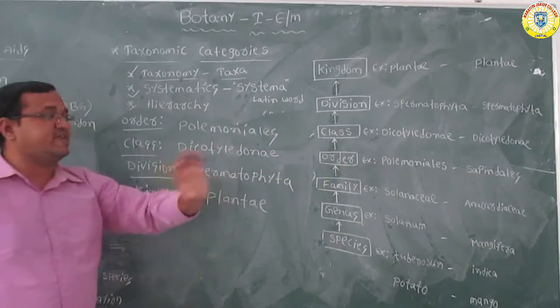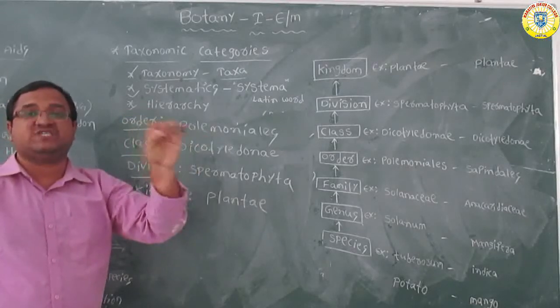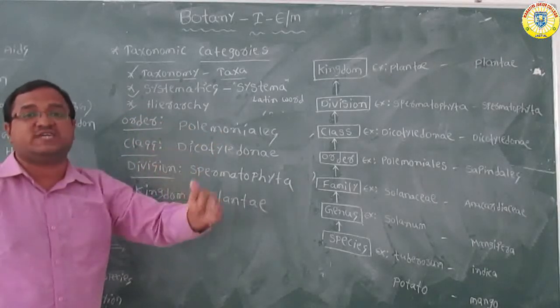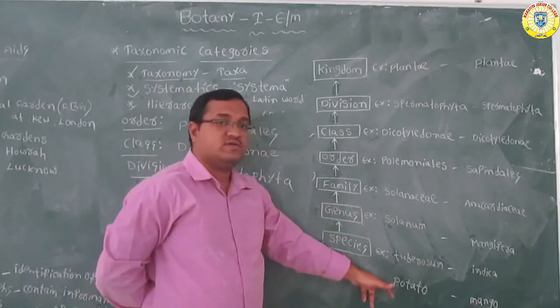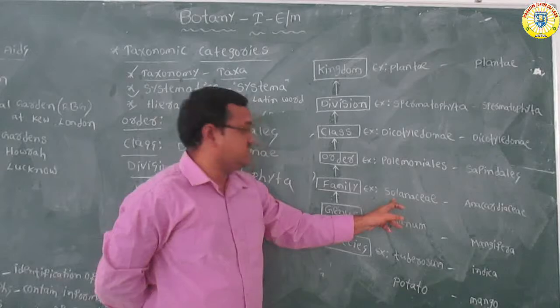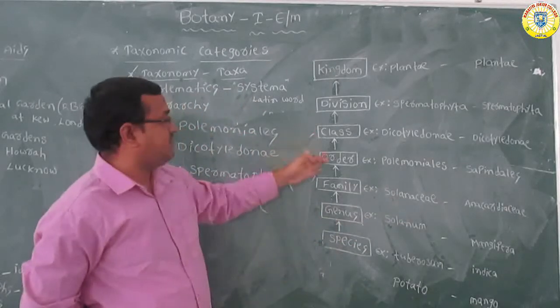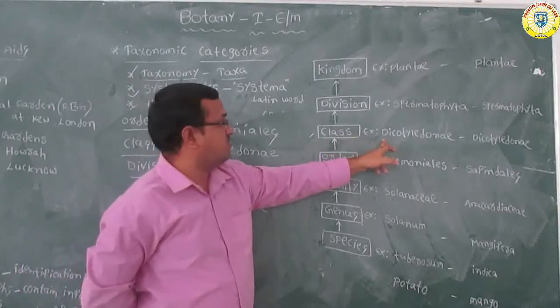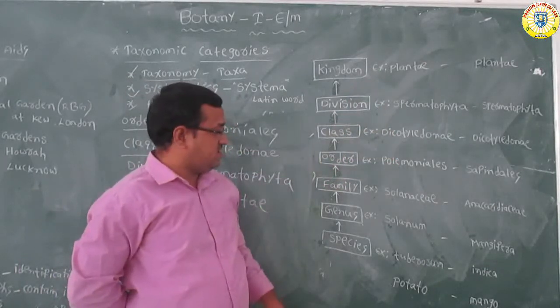Next, family includes the related genera, but with very less similar characters compared to genus and species. For example, potato comes under the family Solanaceae. Next, the order Polemoniales, class Dicotyledonae, division Spermatophyta, kingdom Plantae.